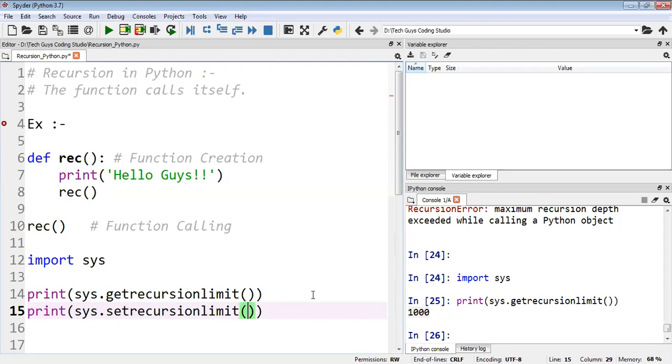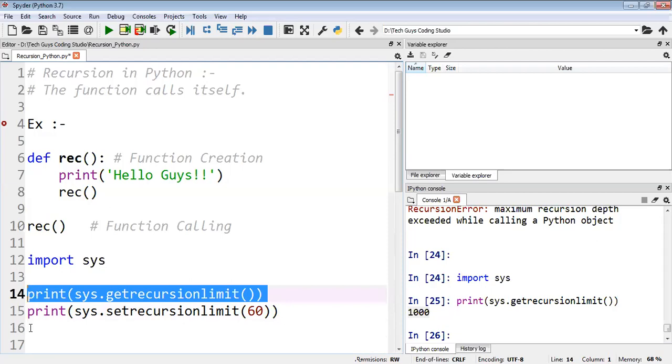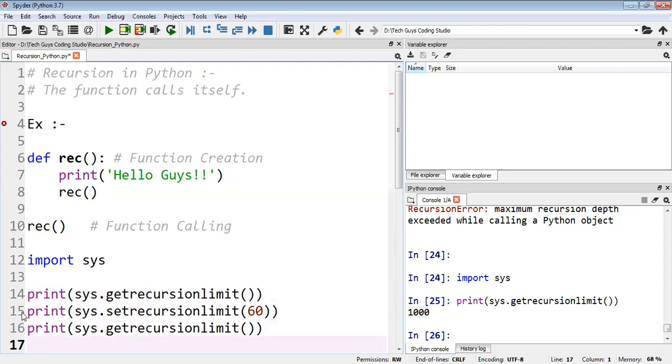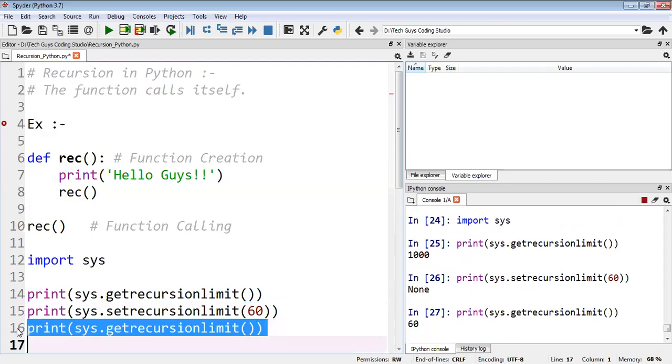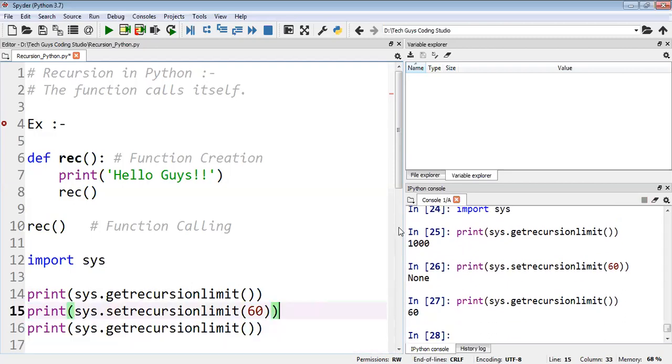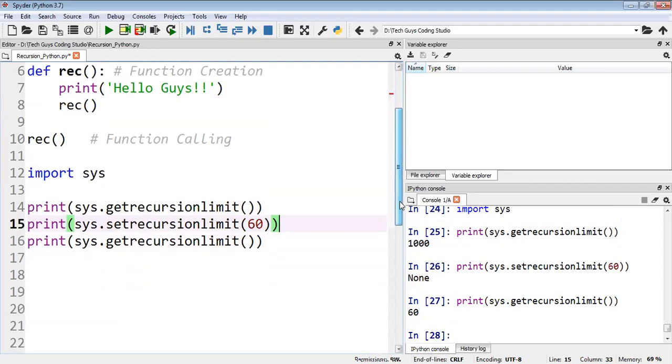Now I'll do one thing. I will set it as 60 only, because if I go more, you will not be able to see. I'll just set the recursion limit to 60 only. Then again, I will display the limit. I will set the limit. Now it will not display; you just see 60 here. Right now the limit is 60.